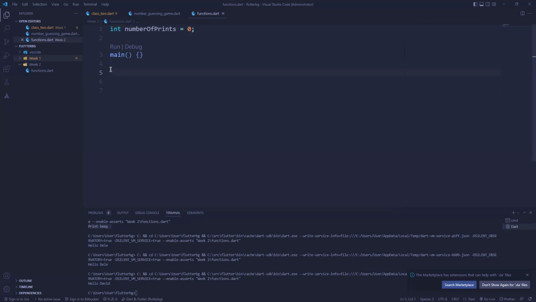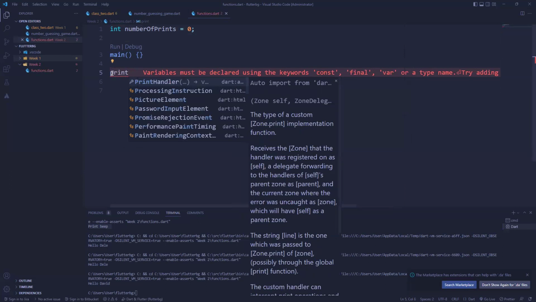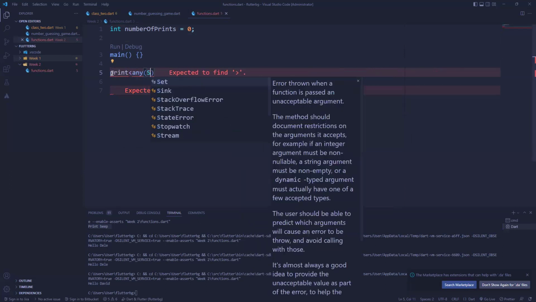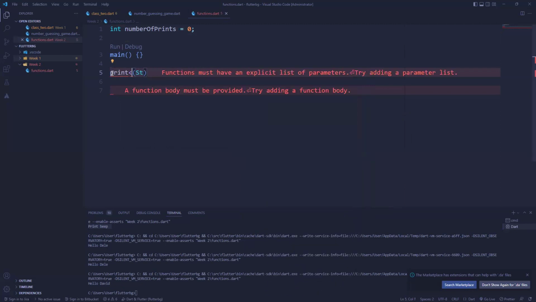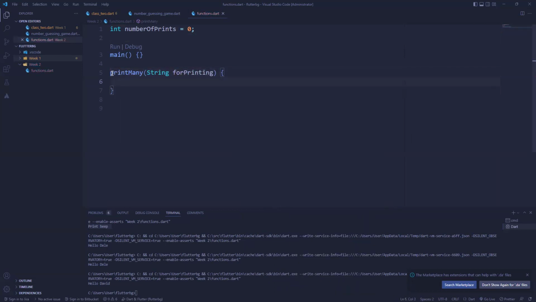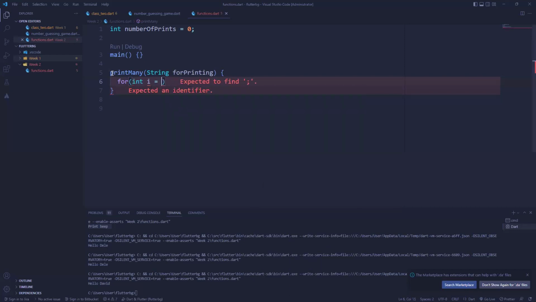So now I want to create a function called print many that takes a string. What it does is that it takes a string, and then I'm going to use a for loop. I'll say for int i, which could be anything.